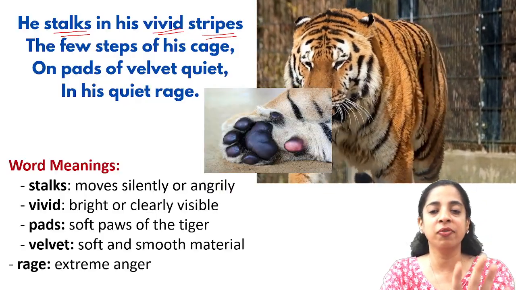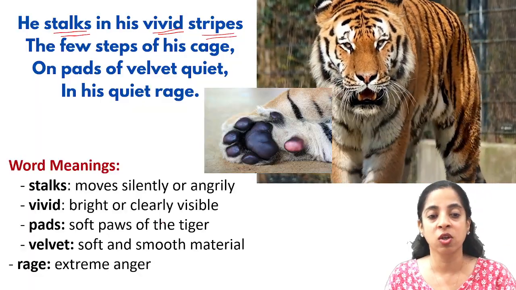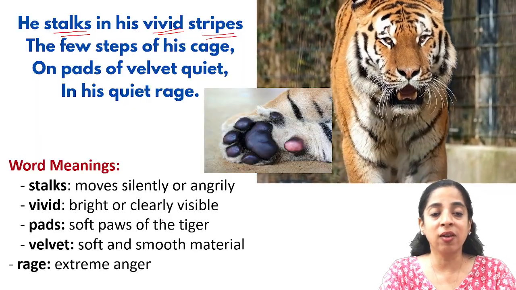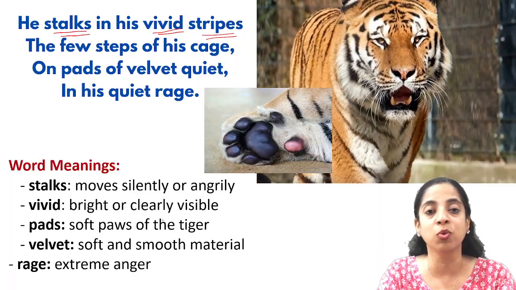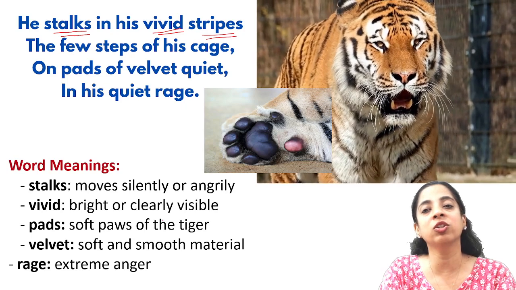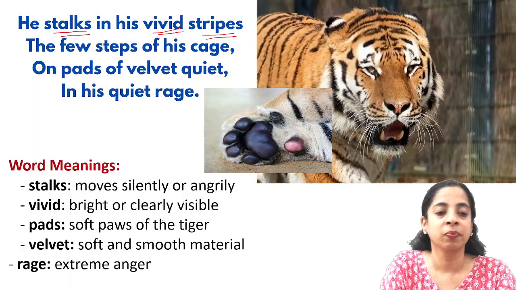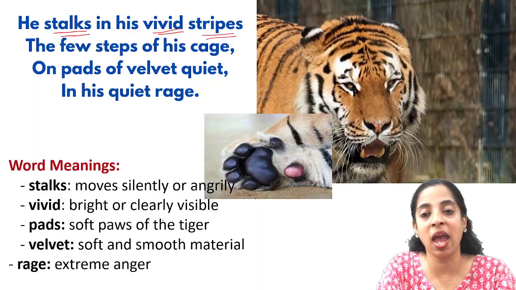If you see the feet of the tiger, pads are the soft paws of the tiger. Why is it referred to as velvet? Because it is soft and smooth. Velvet is also a soft and smooth material, a type of cloth. In his quiet rage, rage means extreme anger.